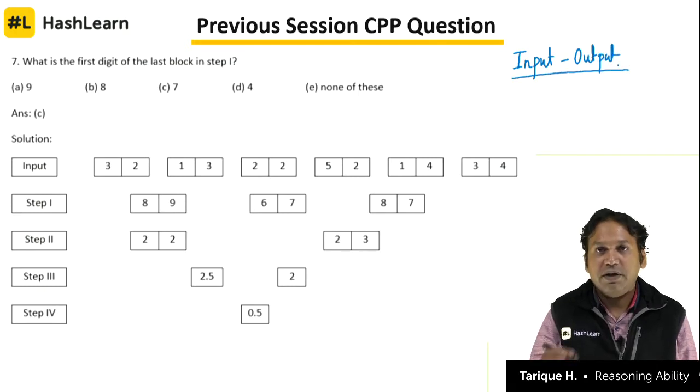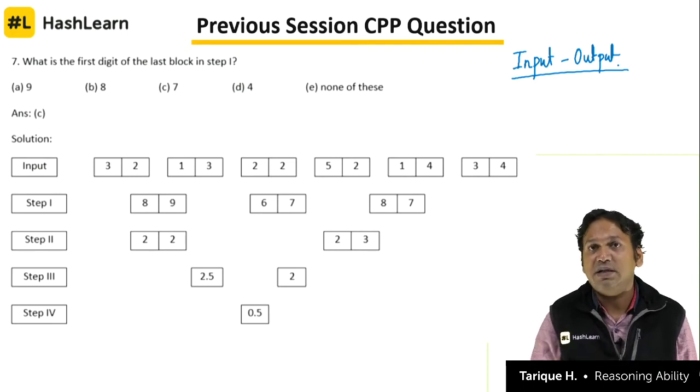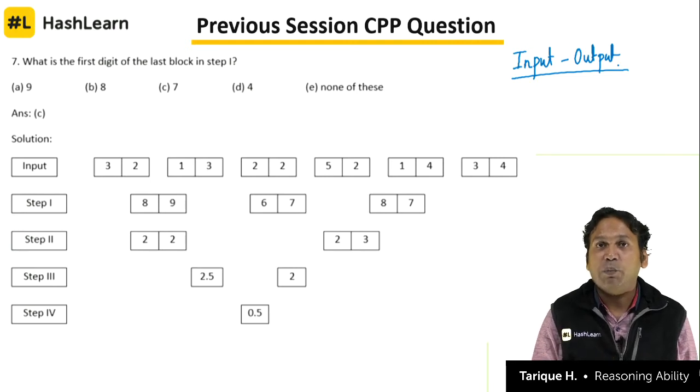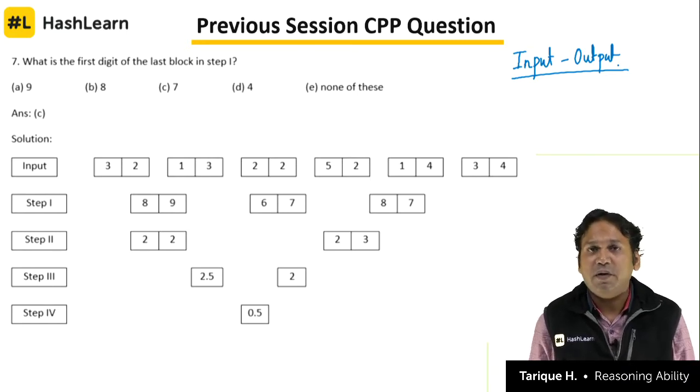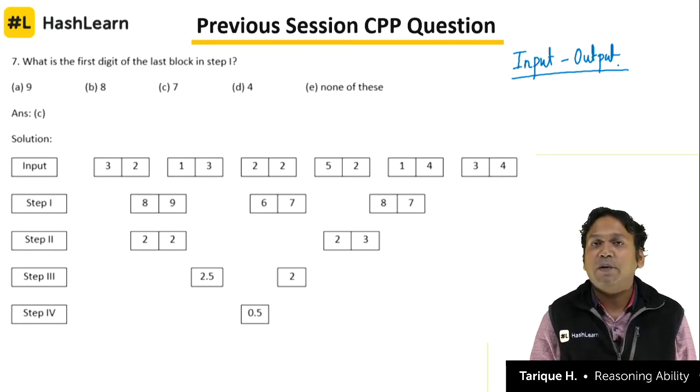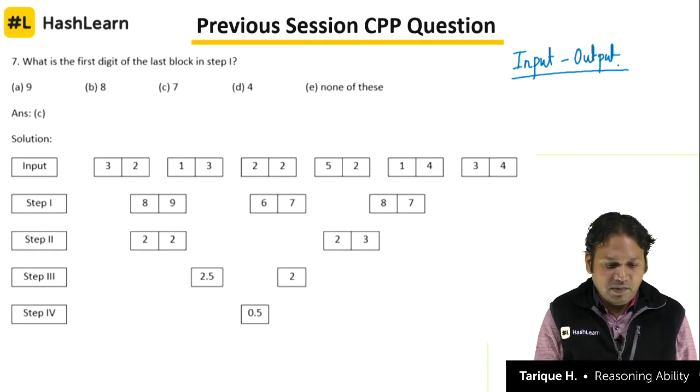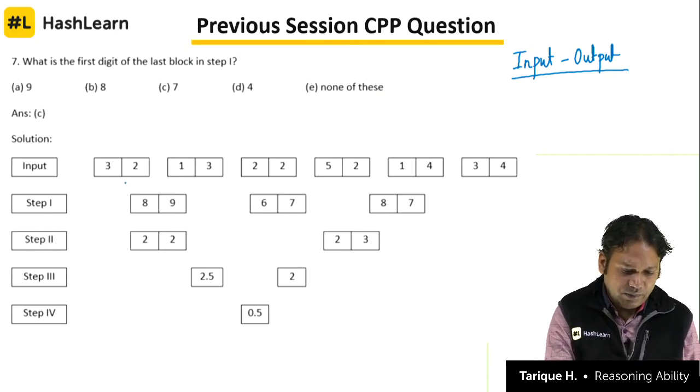Here we were dealing with a completely new type of question that is from 2018 itself, which is a completely new way of looking at input output questions. It's more mathematical, and you have 6 blocks of numbers given in the input, followed by step 1, 2, 3, 4, and then there are some logical operations happening.